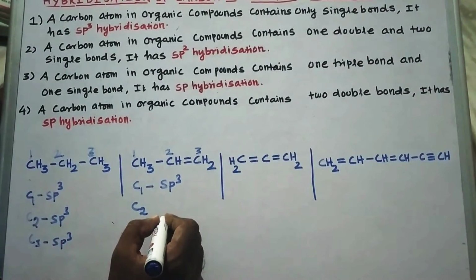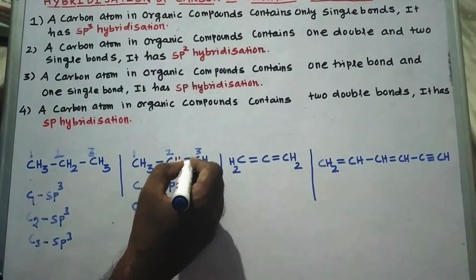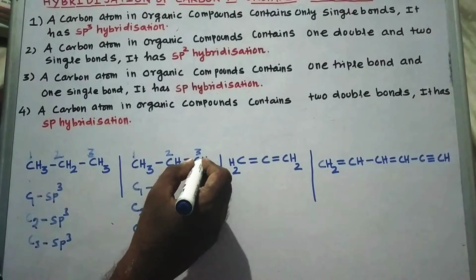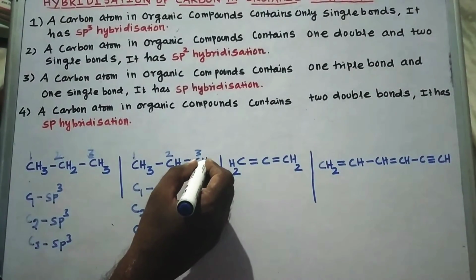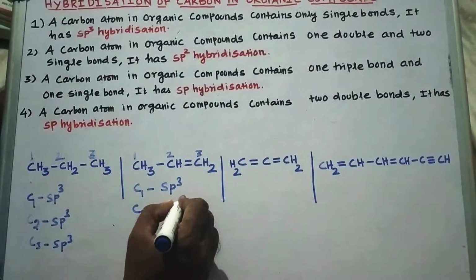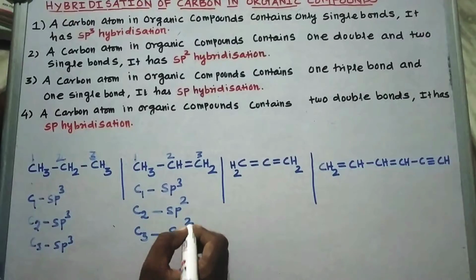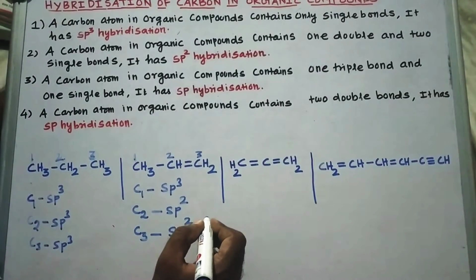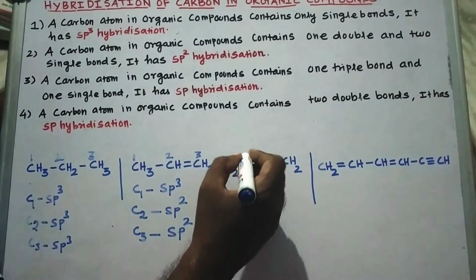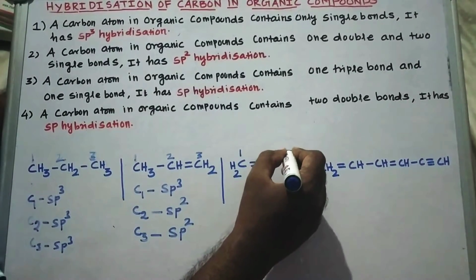Now we are going to consider carbon atoms 2 and 3. They have a double bond in common, and then they have 2 single bonds. Therefore, C2 is in the state of sp2 hybridization, and C3 is also in the state of sp2 hybridization. Now we are going to consider compound number 3, with carbon 1, carbon 2, and carbon 3.